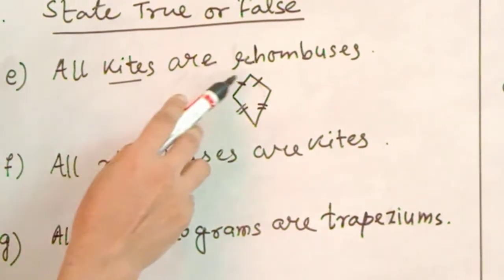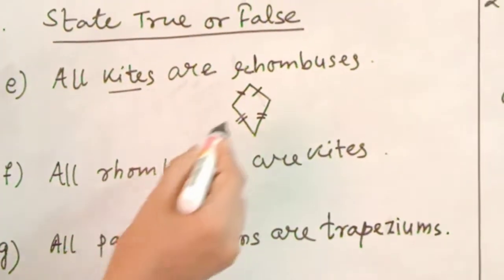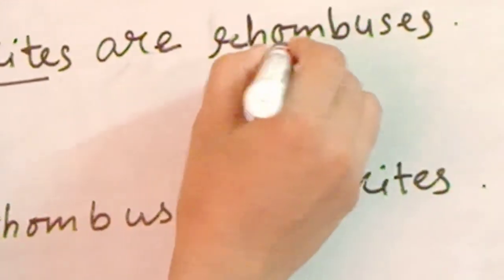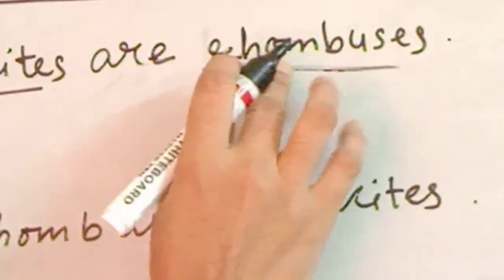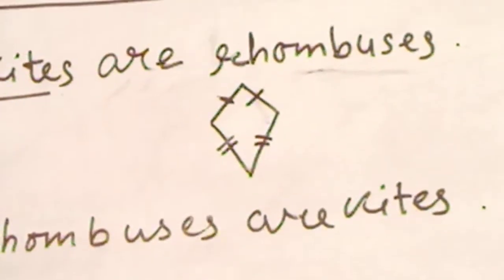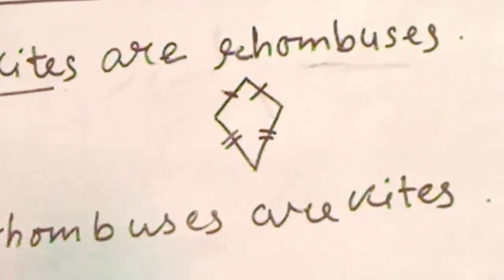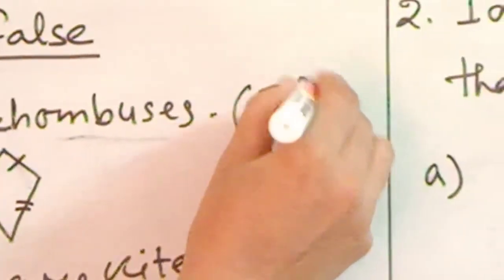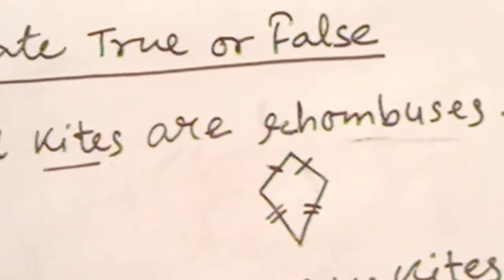That means this side and this side are equal, and these two sides are equal. So all kites are rhombuses is not possible, and you know that in a rhombus all the sides are equal. So all the kites are rhombuses is not possible. So what can you write now? Is it true or false? It is false.